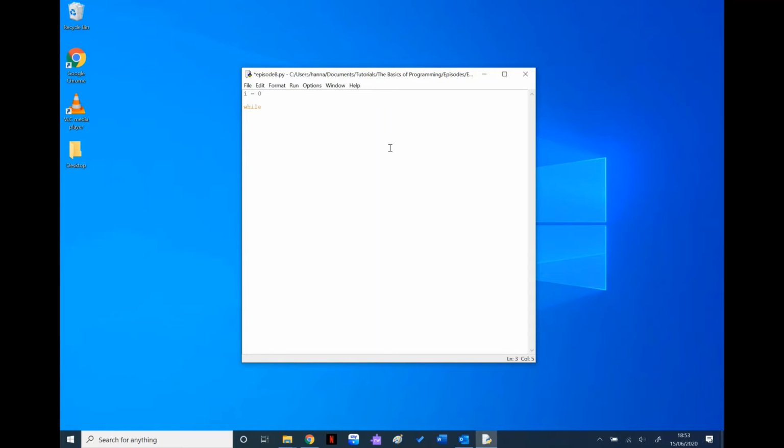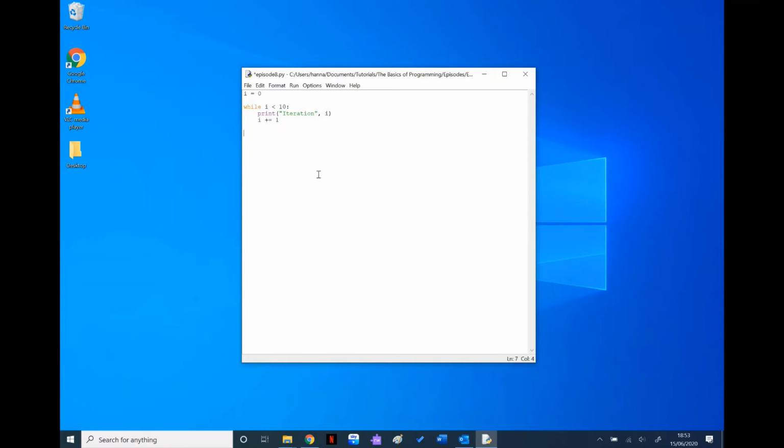What we're going to say is while, and you'll notice it changed colour because it's a keyword. While I is less than 10, and then all of the code underneath this is going to run while I is less than 10. So right now I is less than 10, 0. And what we're going to do is print "iteration", comma, I. And then we're going to do I plus equals 1. Now plus equals is another way of saying I equals I plus 1. It just shortens things down.